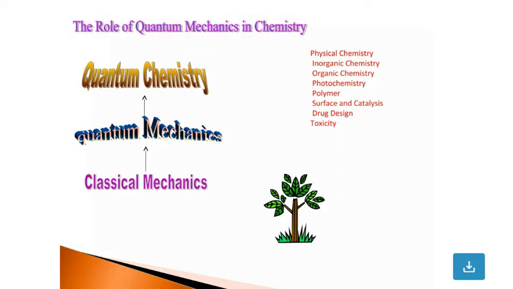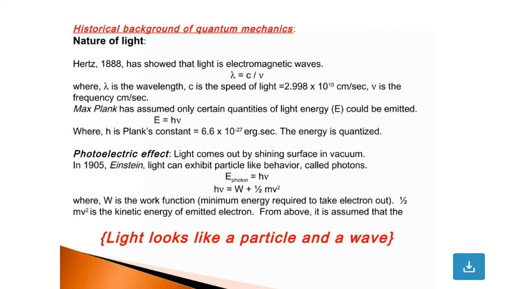Now, the role of quantum mechanics in chemistry. Quantum mechanics and classical mechanics. So, from classical mechanics to quantum mechanics to quantum chemistry. This is a growing field, applied in physical, inorganic, organic, photochemistry, polymer, surface and catalytic chemistry, drug design, and toxicity. Historical background of quantum mechanics.